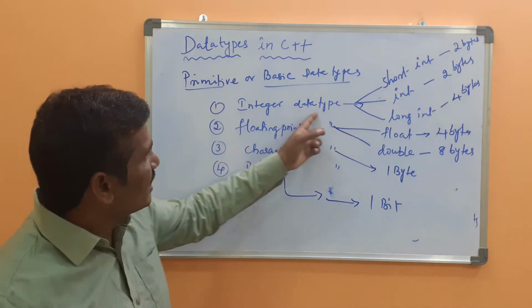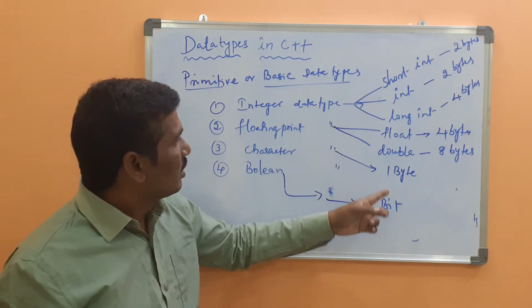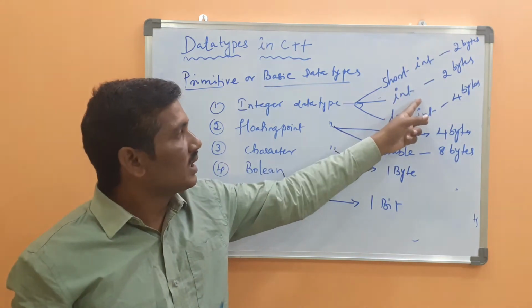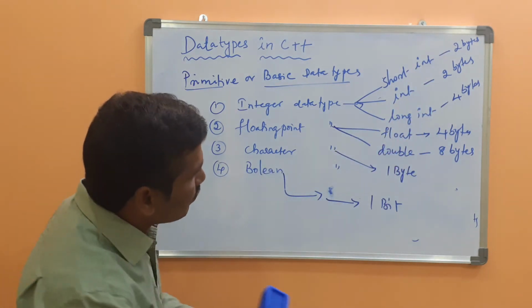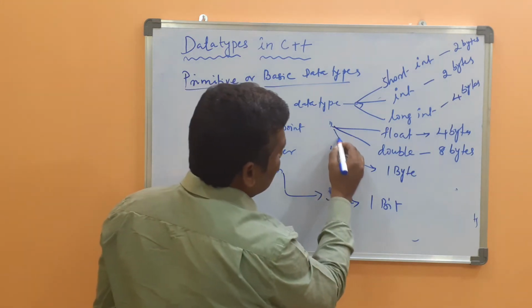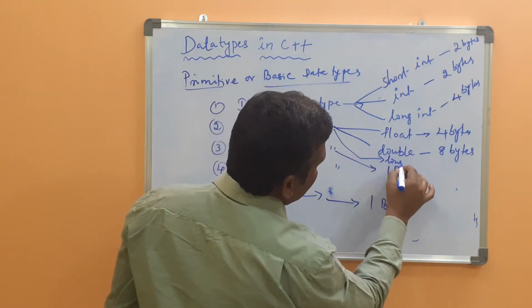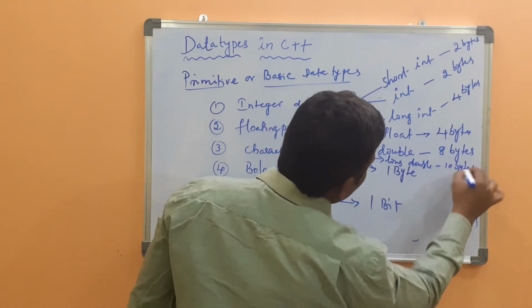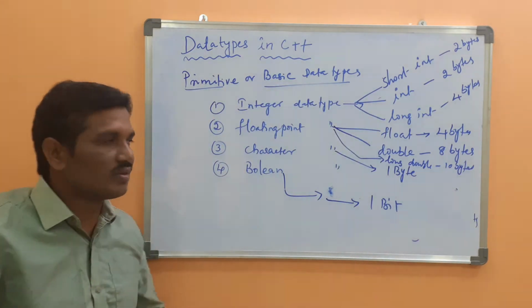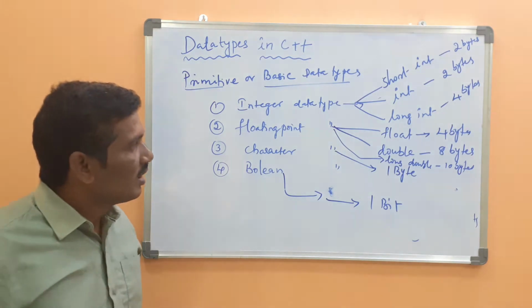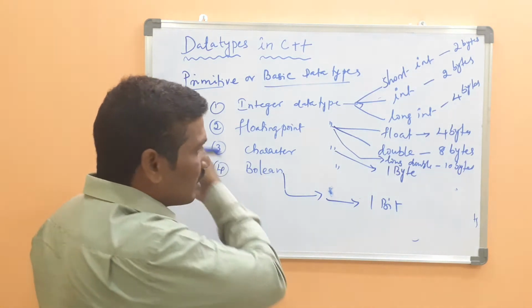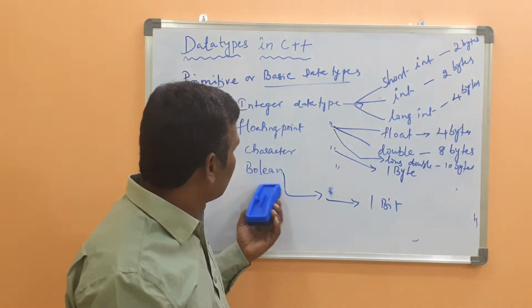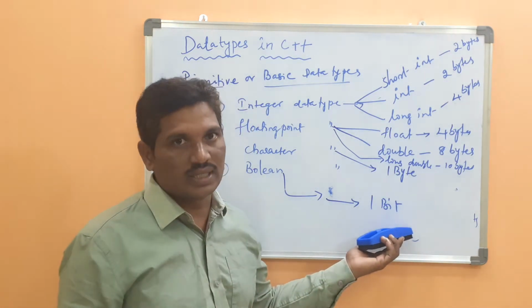The integer data types: short int, int, long int. Here some systems will also support long double, which is 10 bytes. Generally we don't use long double; we use only float or double. Then the character type is 1 byte, and the boolean data type is 1 bit.